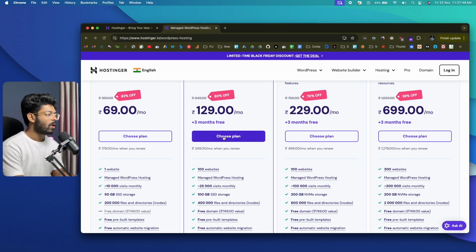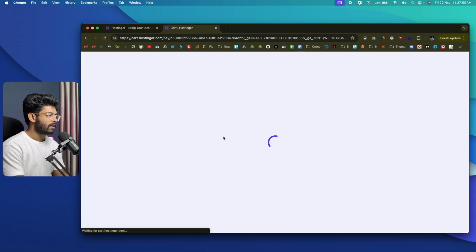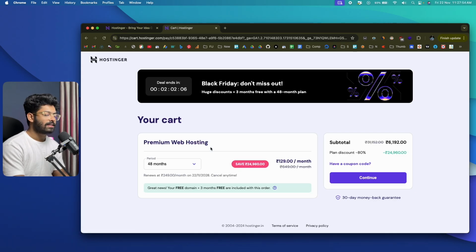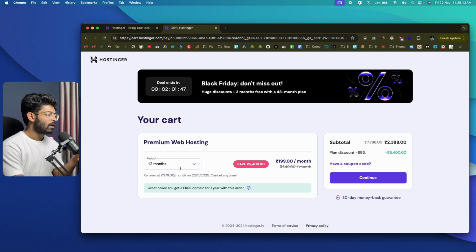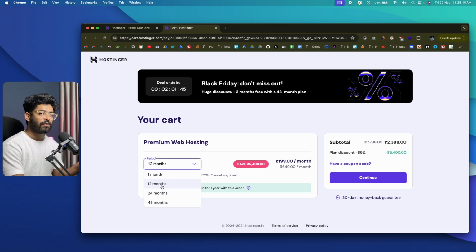So the first thing, I'll click on this choose plan option to purchase the hosting. And now the next thing that you want to do is select the period for which you want to register your hosting. I recommend you get hosting for at least 12 months. You have different options: you can pay on a monthly basis, 12 months, 24 and 48. And trust me, registering hosting on a monthly basis is extremely tedious and it also gets expensive. The one that I would suggest is to register it for at least 12 months.